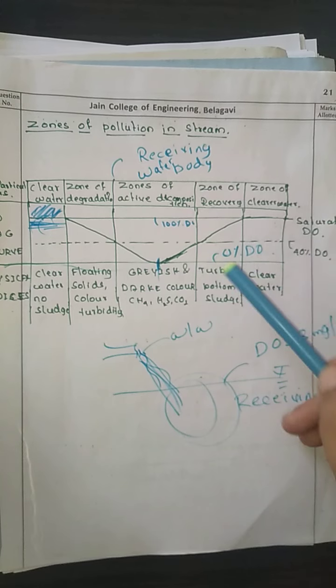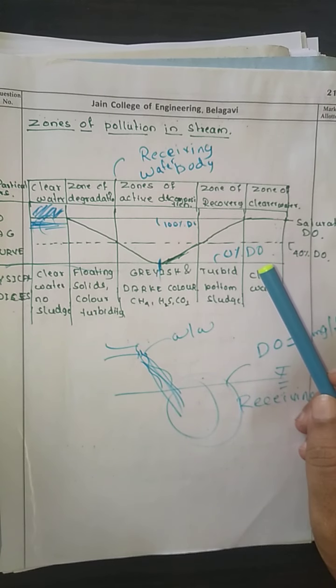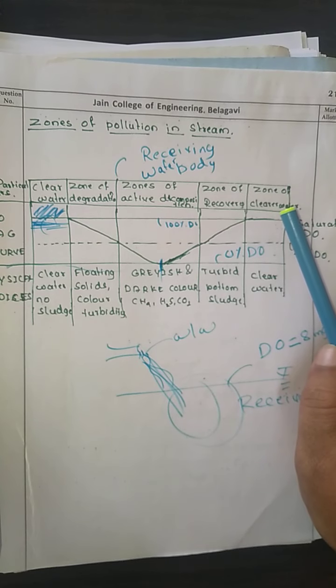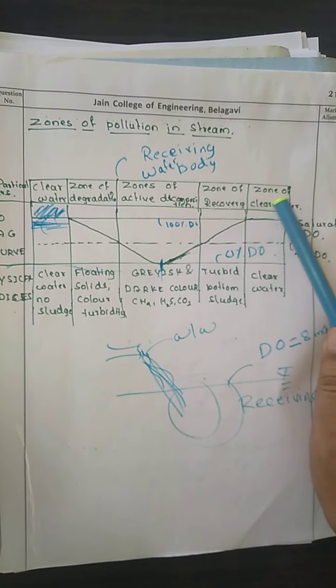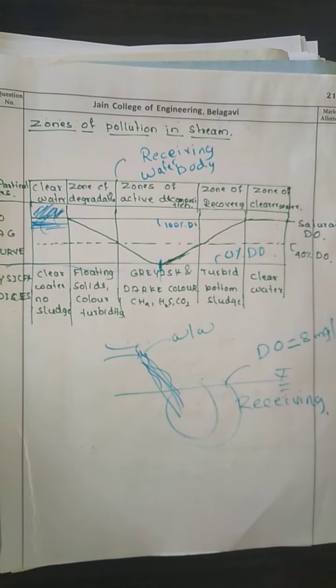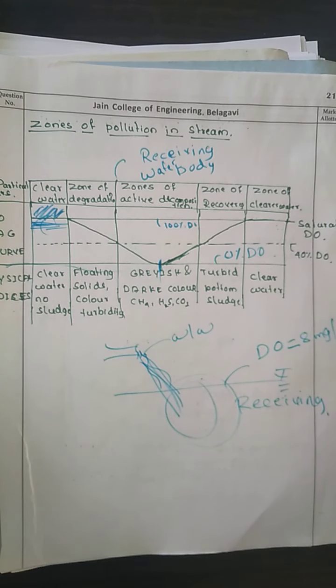Now in the zone of clearer water, the water becomes clearer and gets an attractive appearance, the DO increases to the saturation level, and the oxygen balance is attained in this particular zone. So this is regarding the different zones of pollution in the stream.